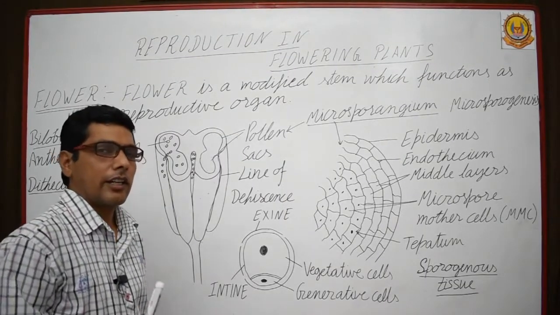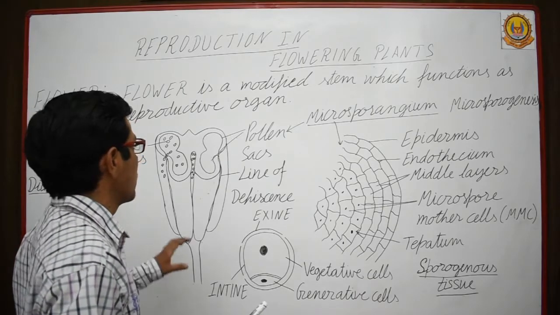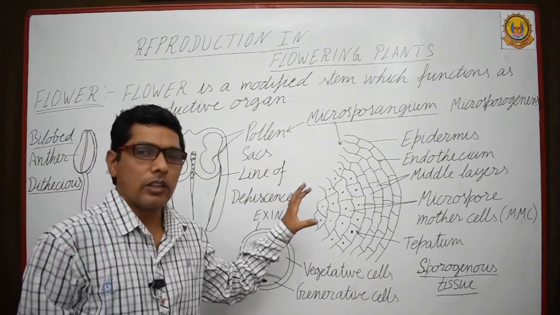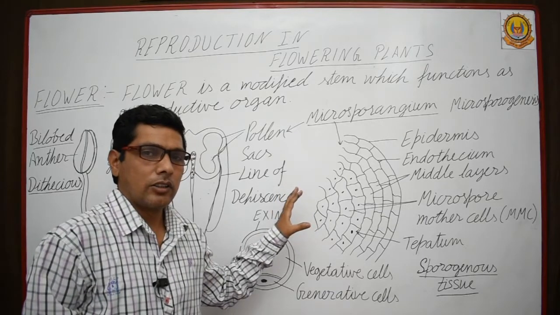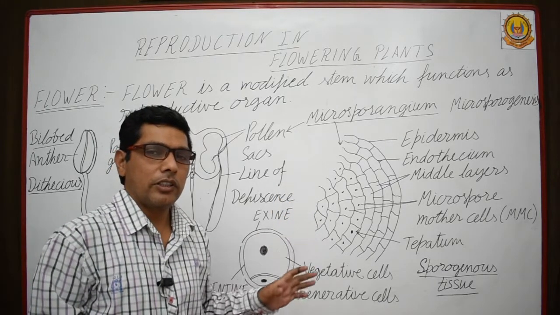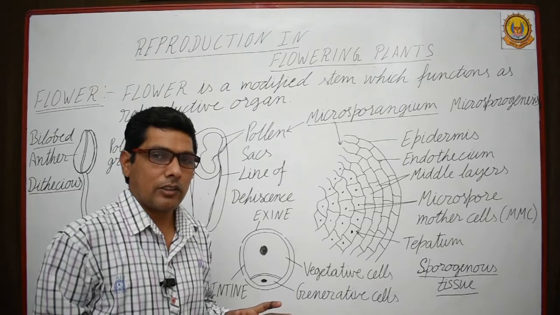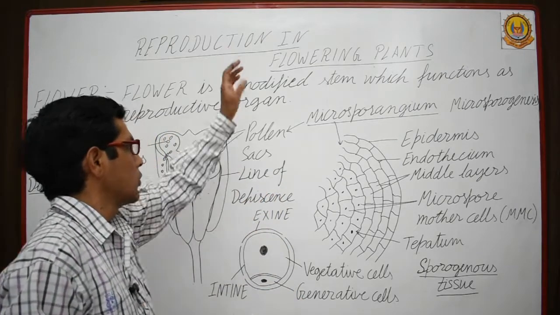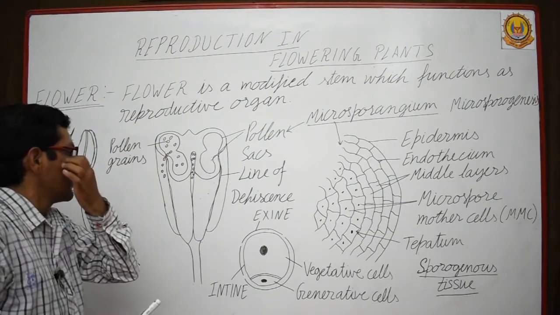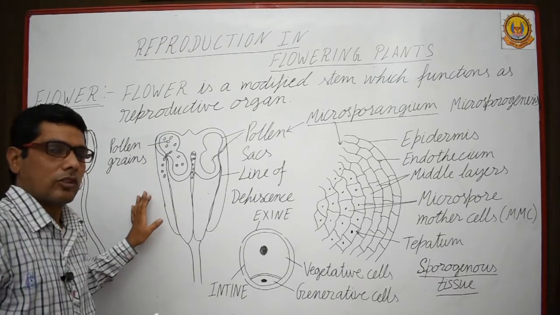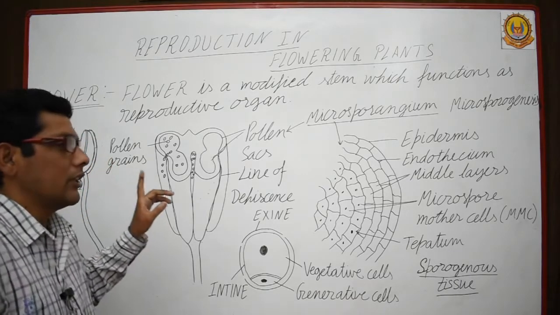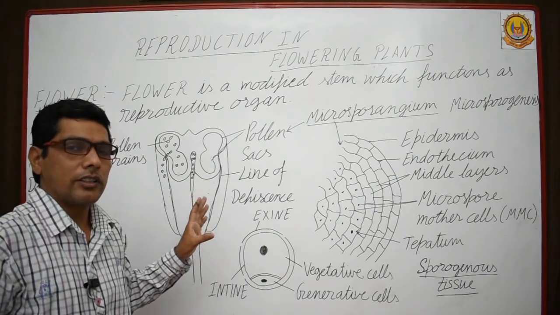Students, we have discussed the structure of the flower, which is the reproductive organ of the plant, and we are discussing its various parts. First we are discussing the male part, known as androecium, and a single unit of the androecium is known as stamen.